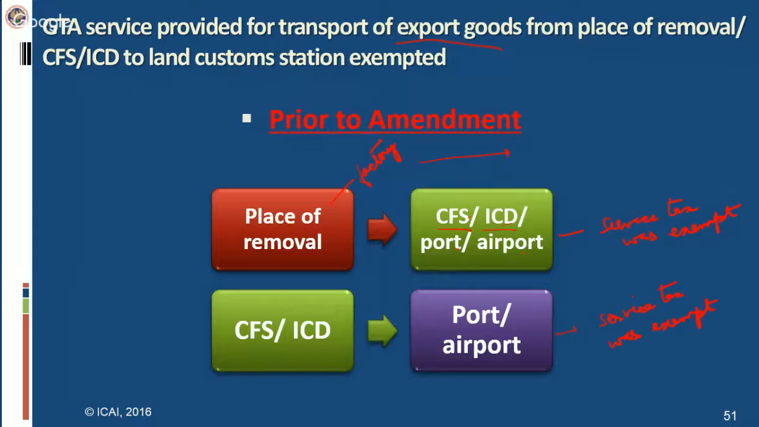So in order to facilitate them, inland container depots have been established. They are situated in the hinterland. They are not situated near the ports or airport. They are situated inside the land.